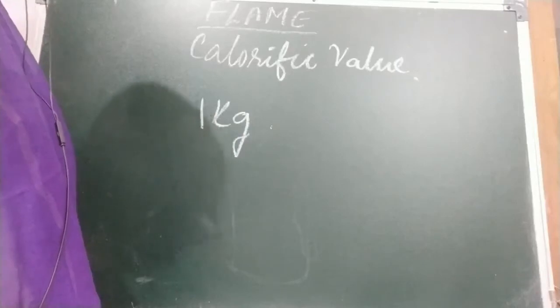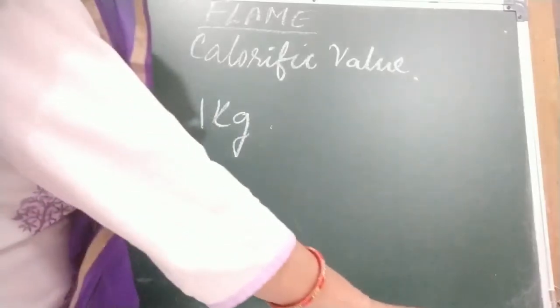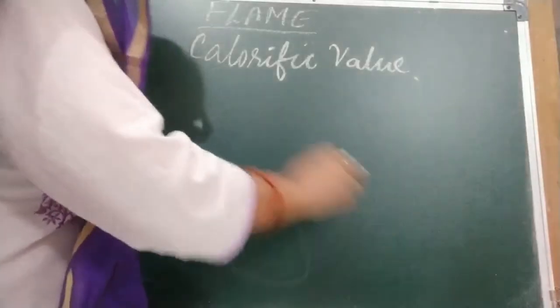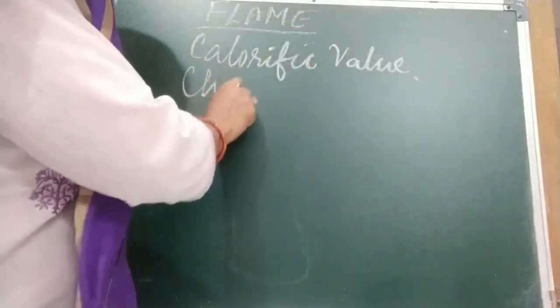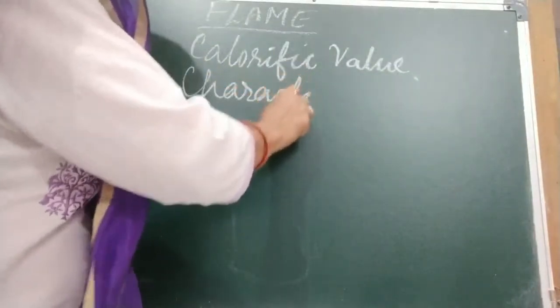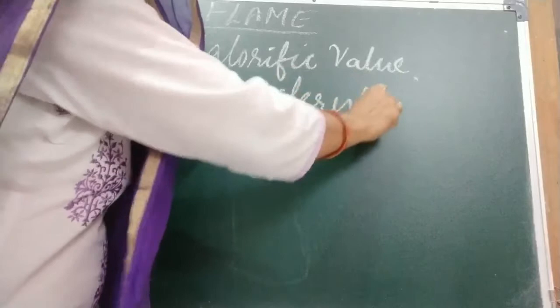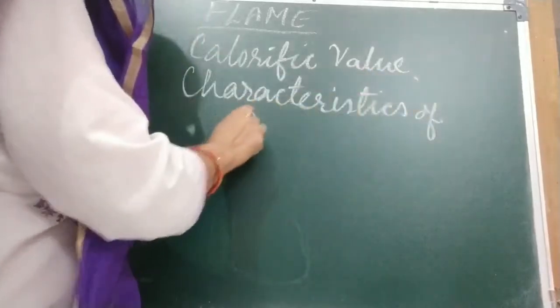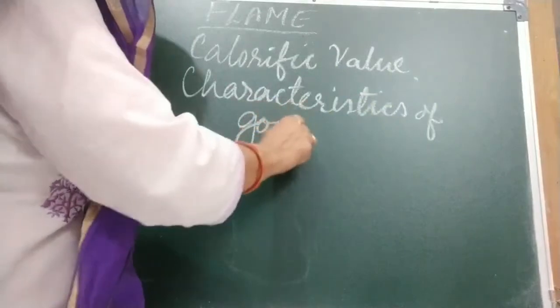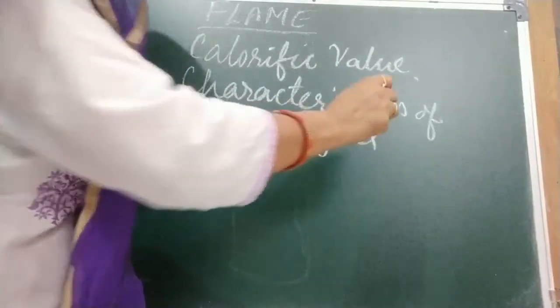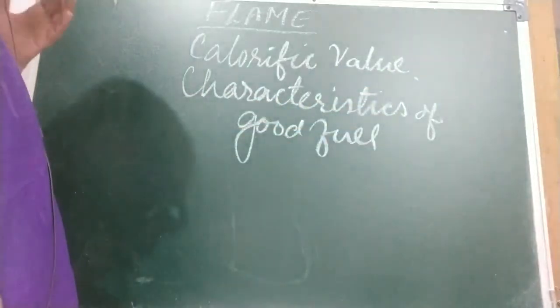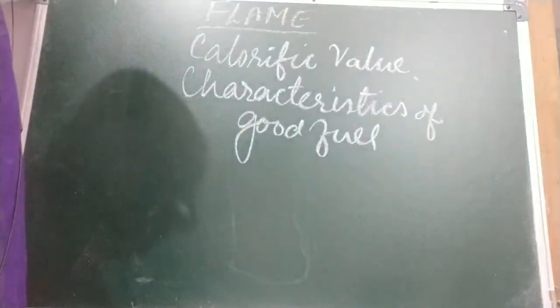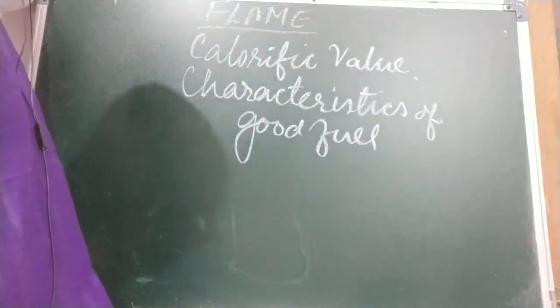Now children, we are going to discuss characteristics of a good fuel. The heat liberated by a fuel is measured, as we know, in kilojoule.